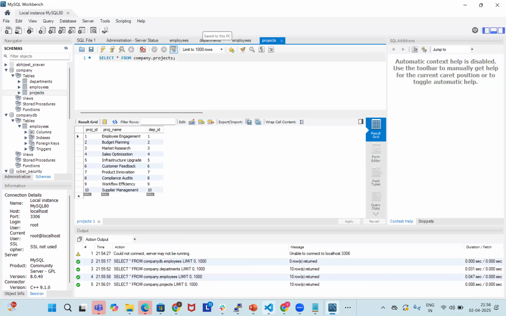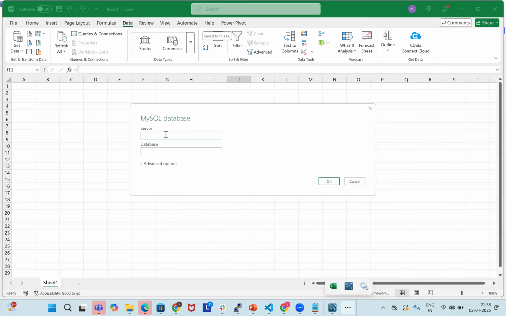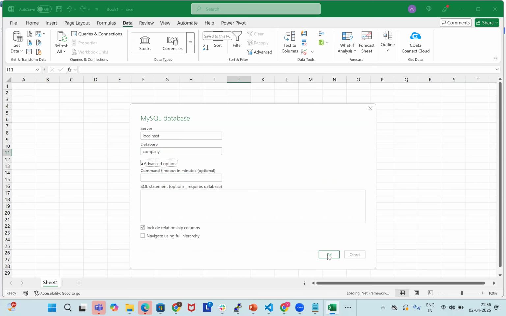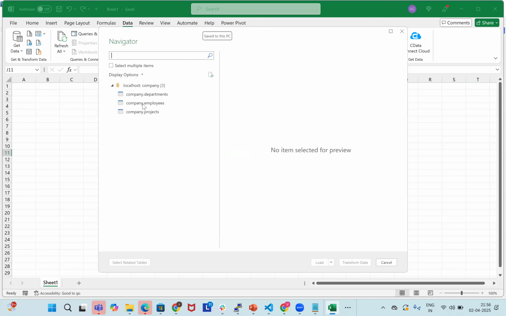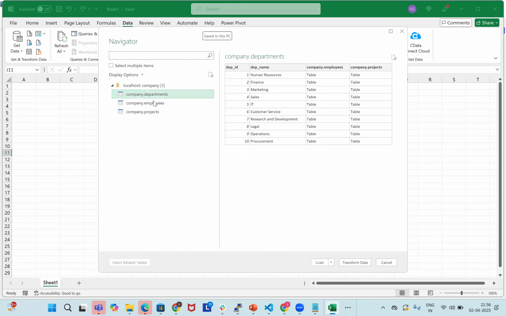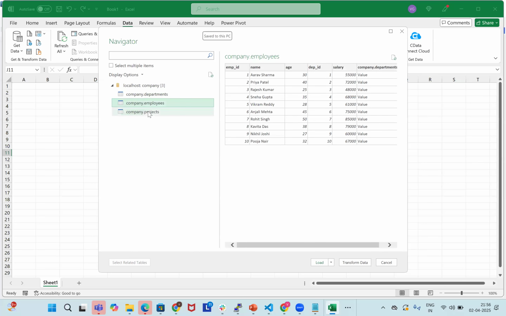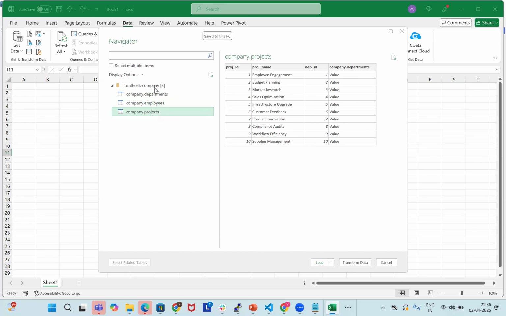Now in the Excel sheet, go back here. The server is localhost, and the database name is company. In the advanced options we can run commands. Click OK. Now it is connecting, and it lists the company tables: departments, employees, projects.